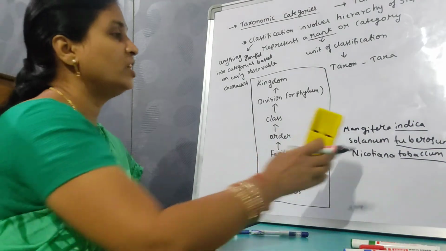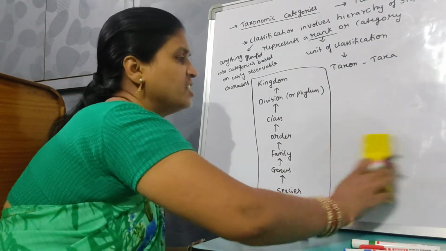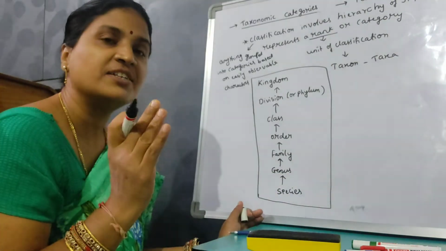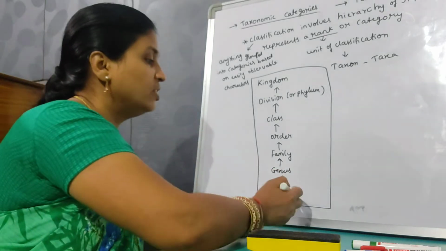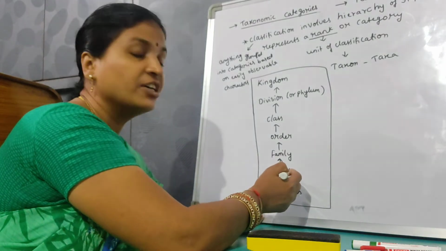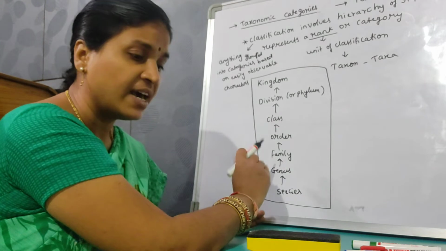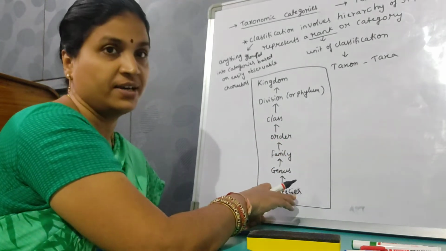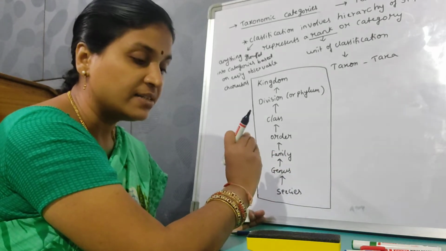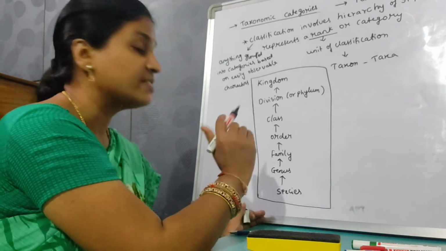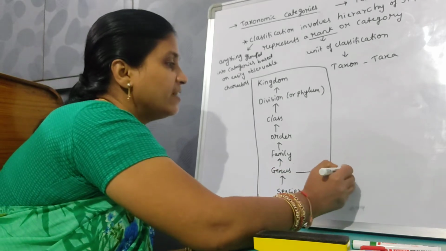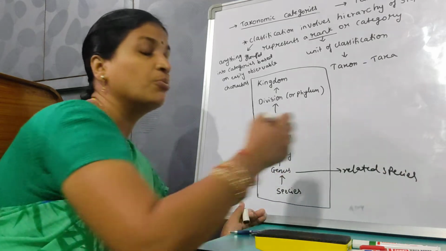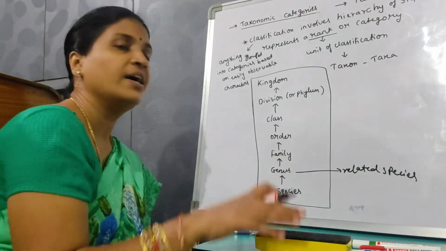Moving on to the genus, or genera. Genus is the singular and genera is the plural. All the related species are grouped under a genus. The genus has more characters in common compared to species. Related species with more characters in common are grouped under the genus.